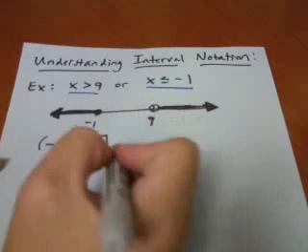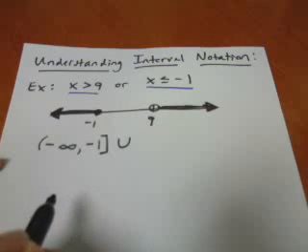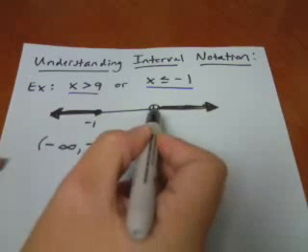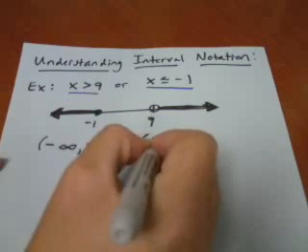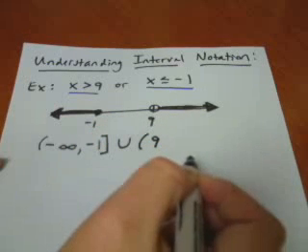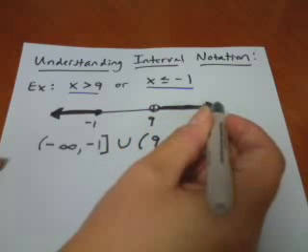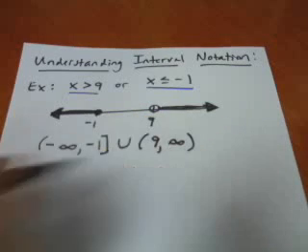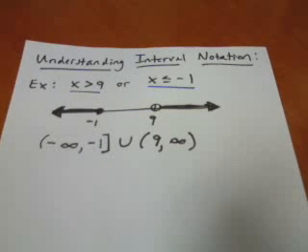The gap is represented by this U, which means union. It's another symbol for the OR in a compound inequality. Then we start at the 9. The 9 is not part of your solution, so you represent that with a parenthesis, which symbolizes your open circle. And then I'm getting bigger and bigger and larger and larger, so I'm going off to +infinity. So this would be my solution if you end up with an answer that looked like this.